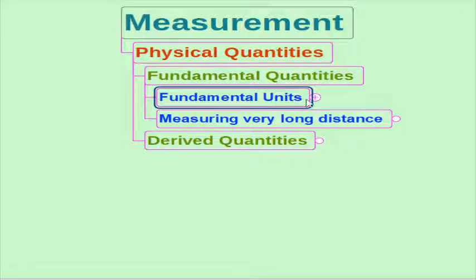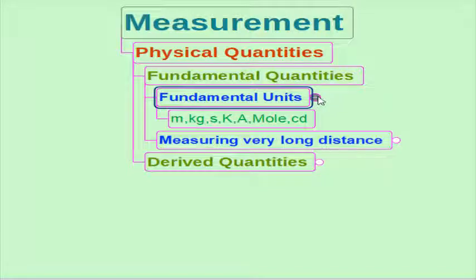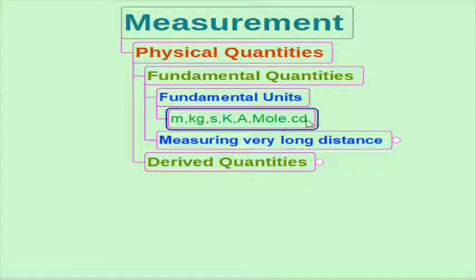There are 7 fundamental physical quantities in SI units. They are length, the unit of length is meter; mass, kilogram; time, second; temperature, Kelvin; electric current, ampere; amount of substance, mole; and luminous intensity, candela.